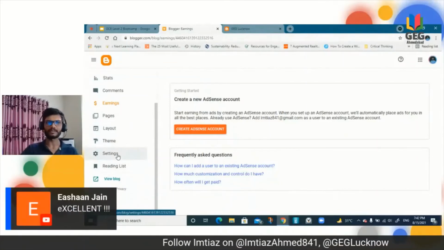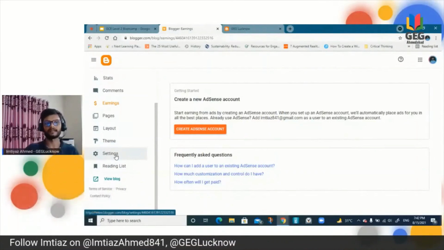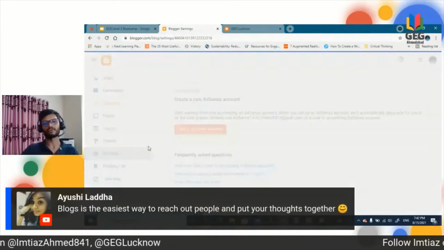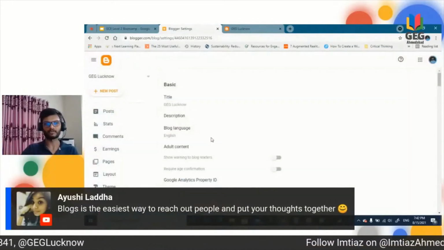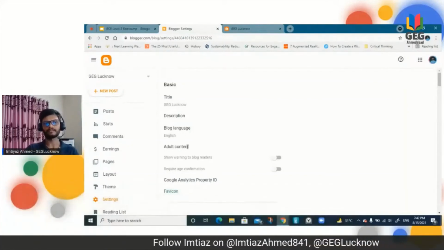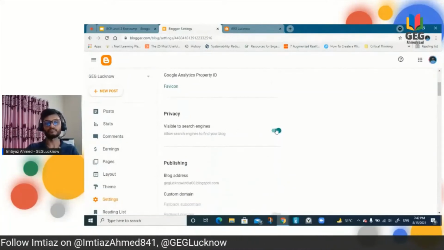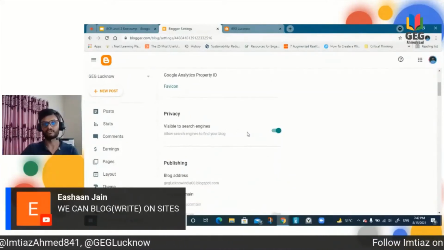Layouts, you can change all the layouts, themes, settings. So basically we are going to what in level 2 in the exam has been asked. So basically we talk about settings. So what are the settings? Let's have a quick review on the settings. So basic settings here, you can see adult content or something else. Privacy, whether you want to be visible to all the search engines or you don't want.